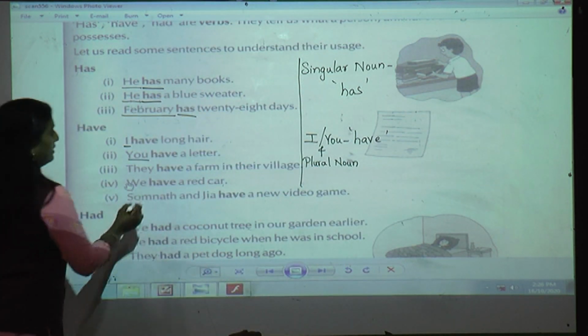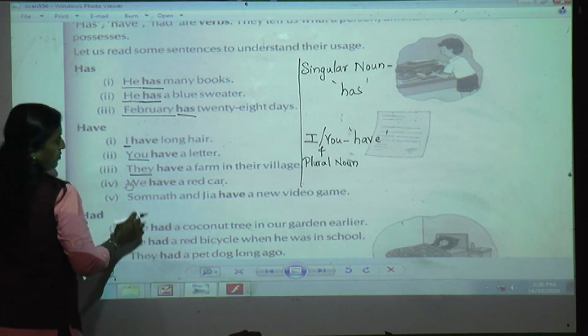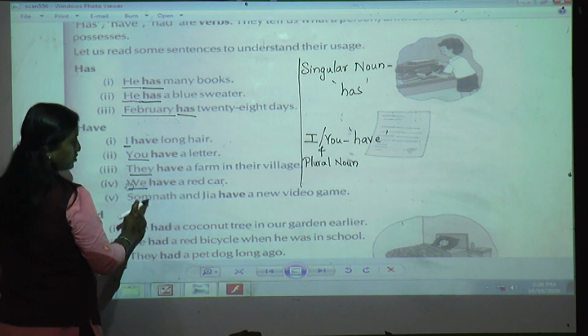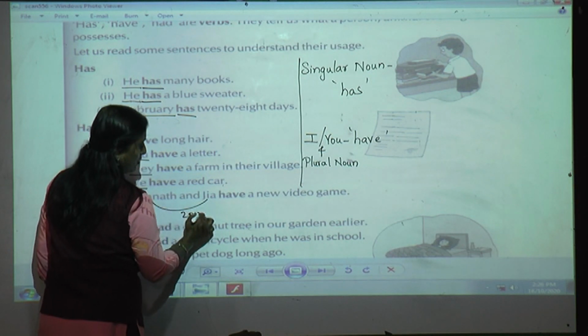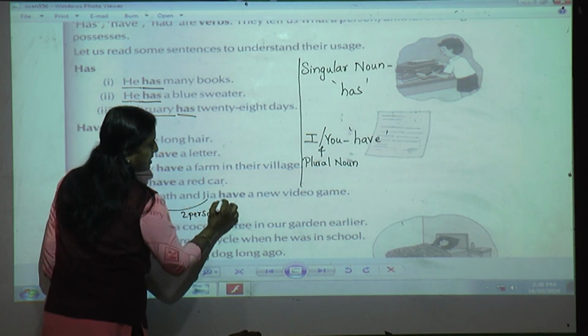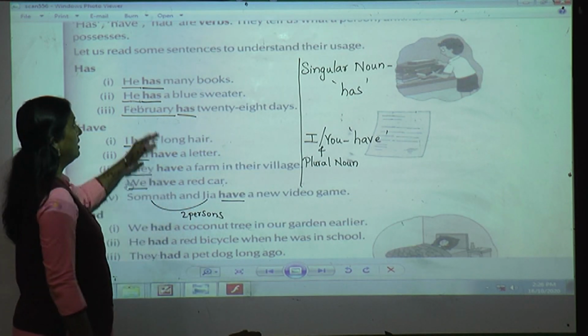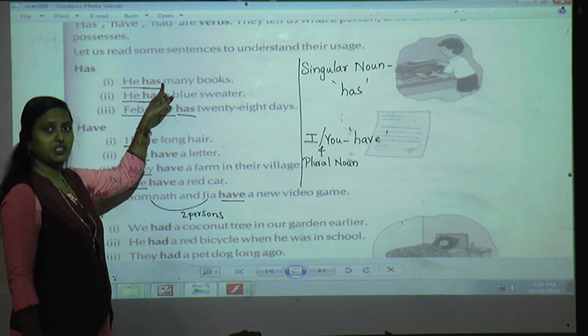Got it? See here. Can you see this subject? They. They is what? Yes, plural noun or pronoun. We, again a plural pronoun. So Somnath and Jia, here also we can see two persons are there. Okay? So we are going to use have. Understood, students? Or you want me to repeat it again?